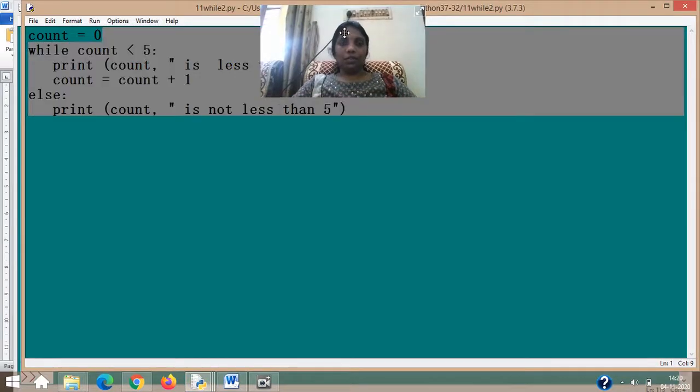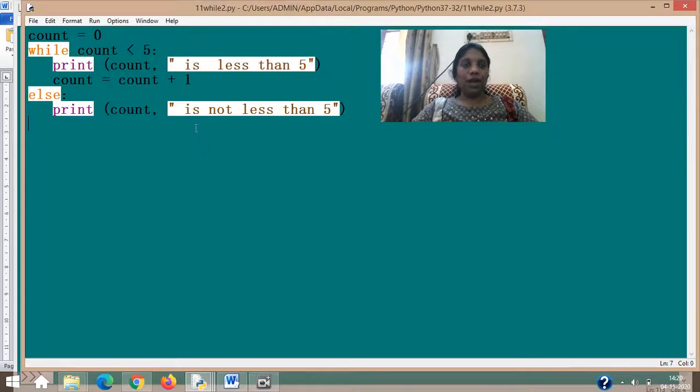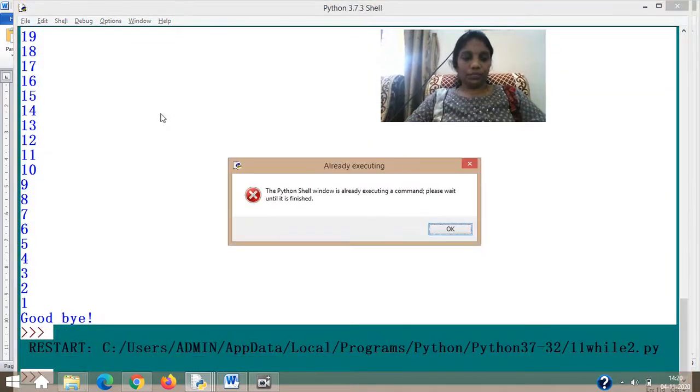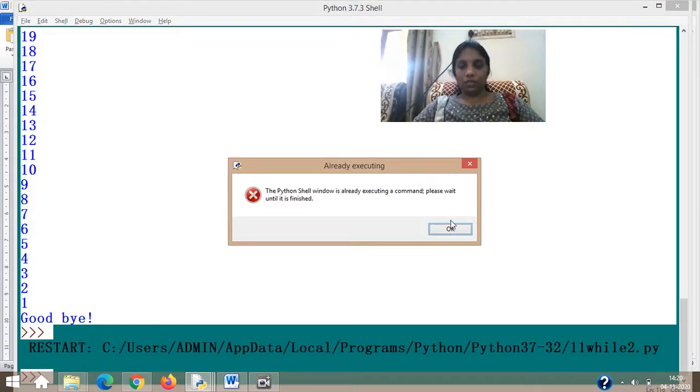Yes. Something which I wanted to show you. While count was 0, count less than 5. I am using else also along with that. So each time I'm just checking till 5 whether it is counting, and I'm printing the count is less than 5 and count equal to count plus 1. Once it is reaching 5, you can say this. So keep on doing that.